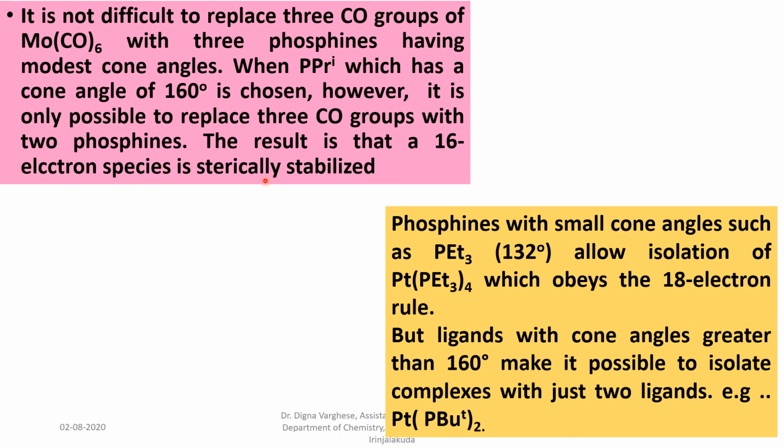So cone angle is a factor in replacing ligands and forming a substituted product. The larger the cone angle of the ligand, the fewer ligands it will replace from the complex. If it is a smaller ligand with a smaller cone angle, it can replace many ligands.